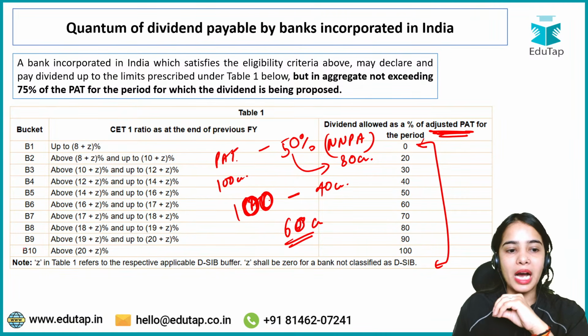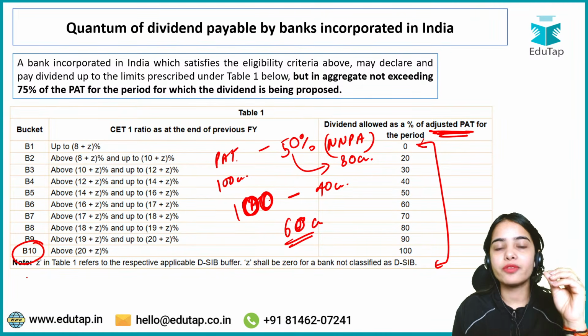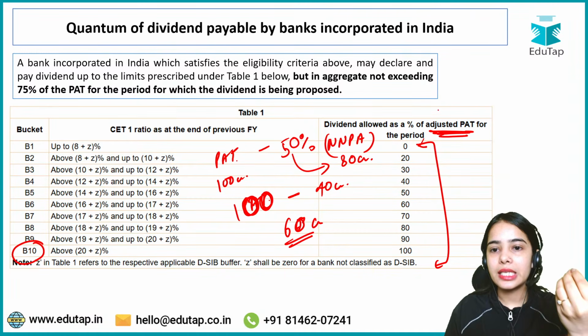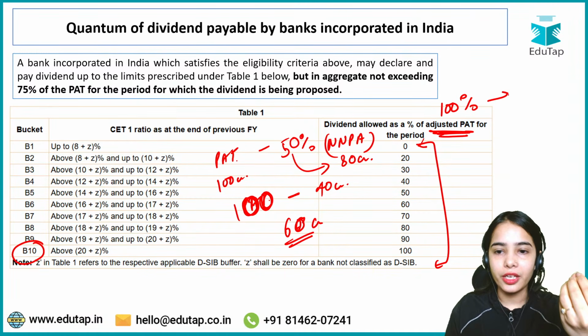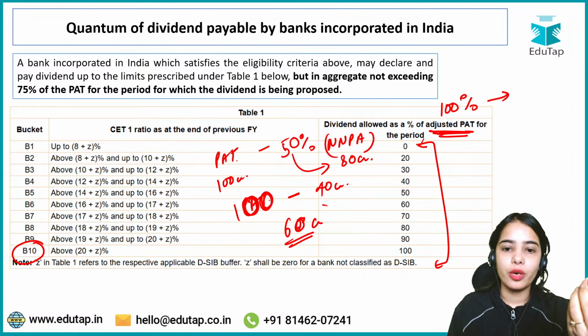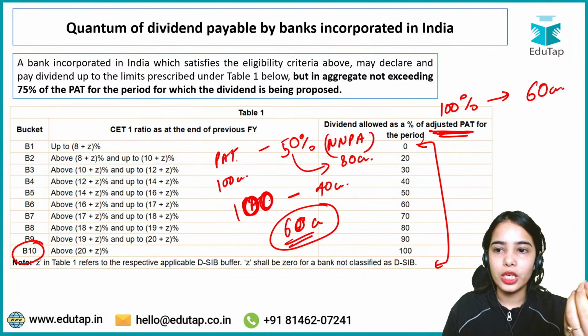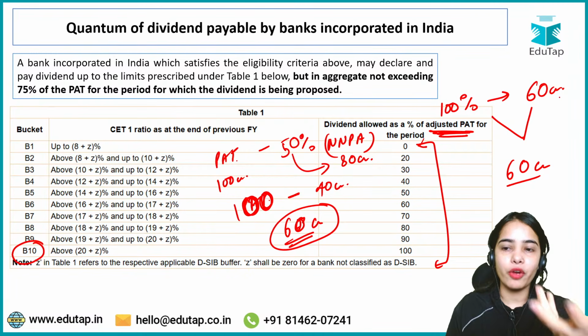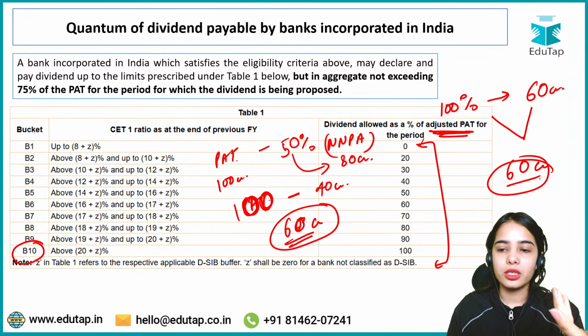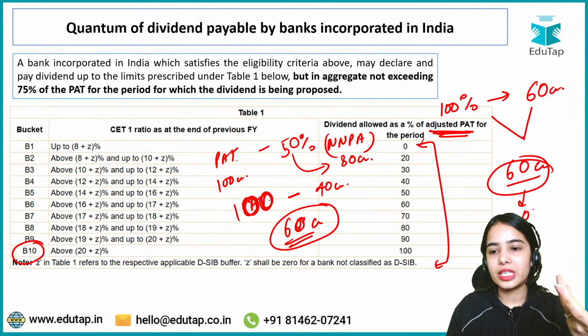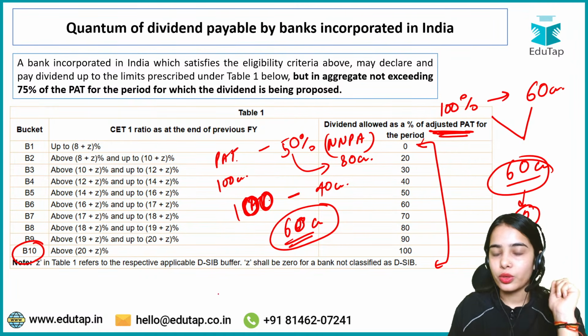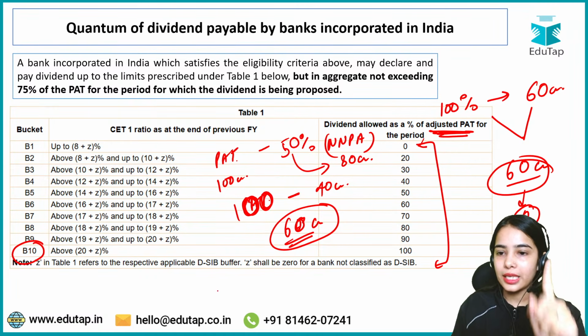Now, if the bank is falling in bucket 10, that means 100% of dividend can be given against the adjusted profit after tax of 60 crore. So the bank can give 60 crore, 100% of adjusted profit after tax, as dividend. Is it allowed? Yes or no? You have to tell me yes or no. Is it allowed to give 60 crore as dividend?